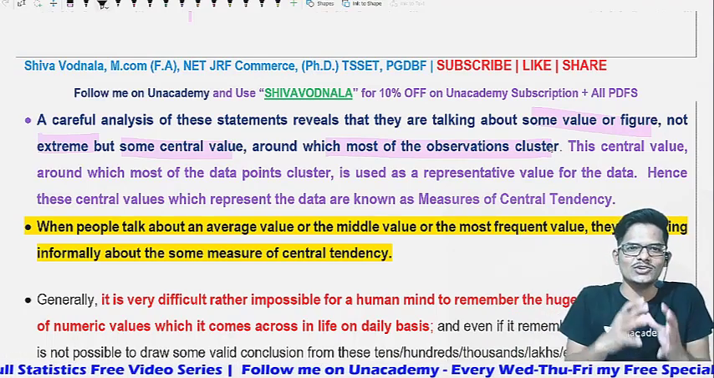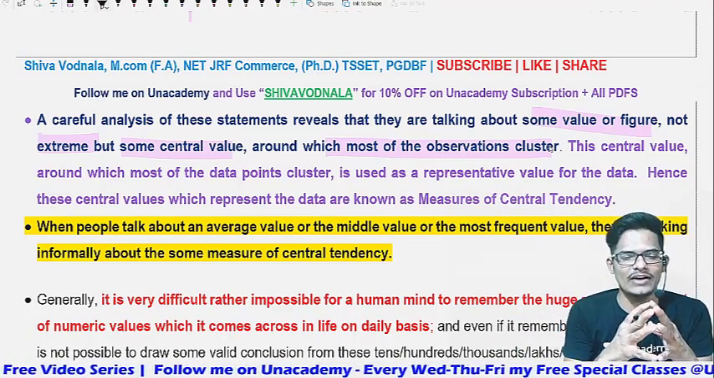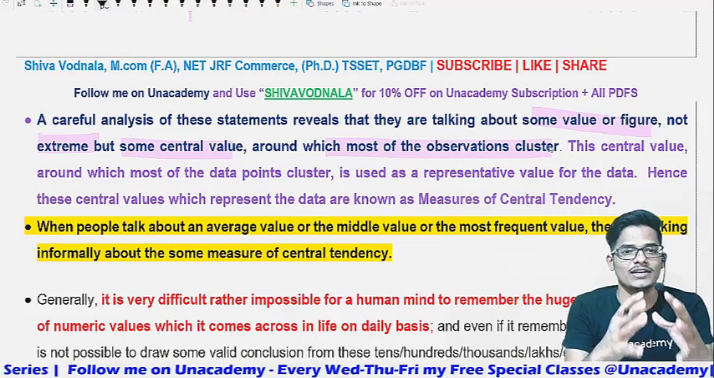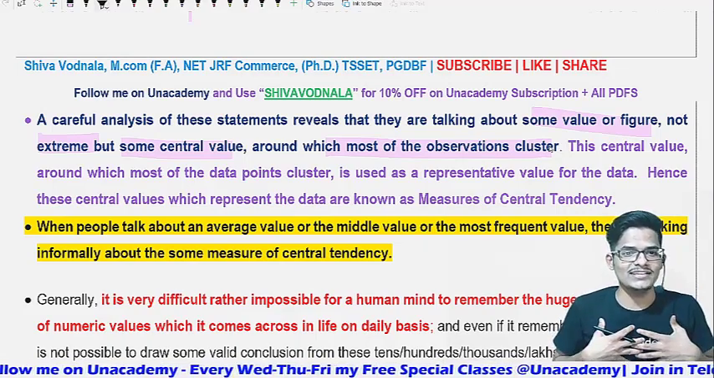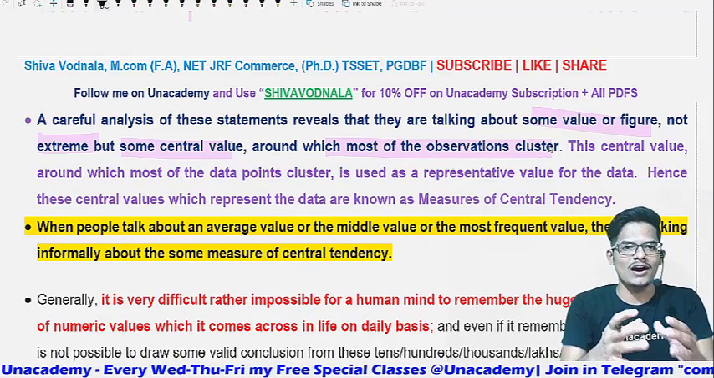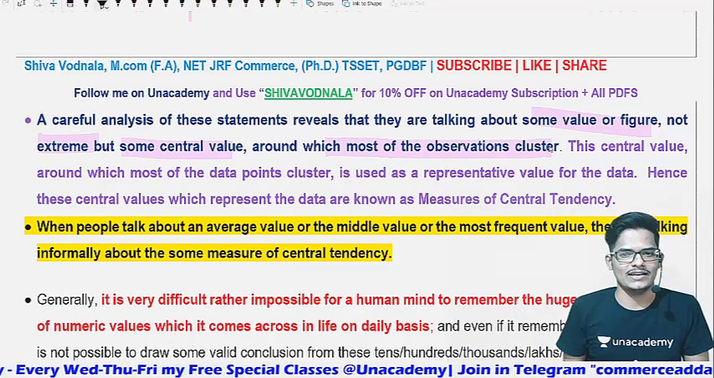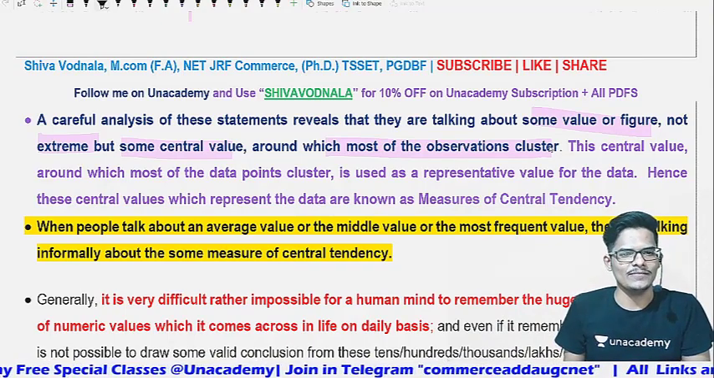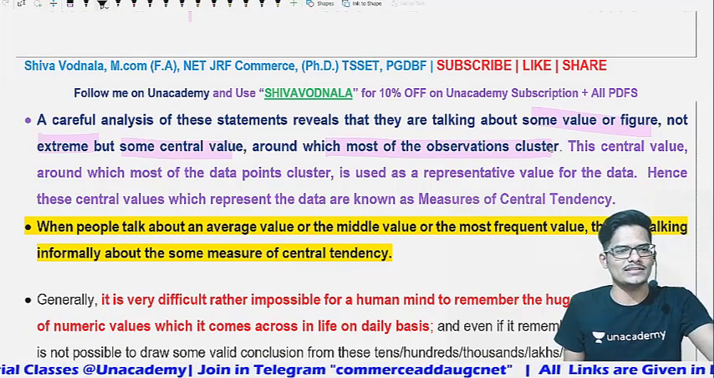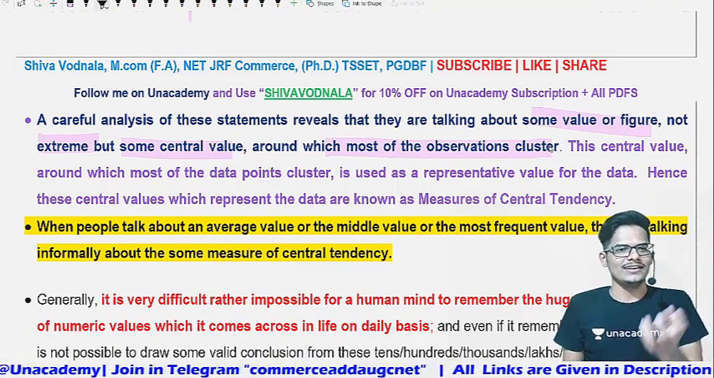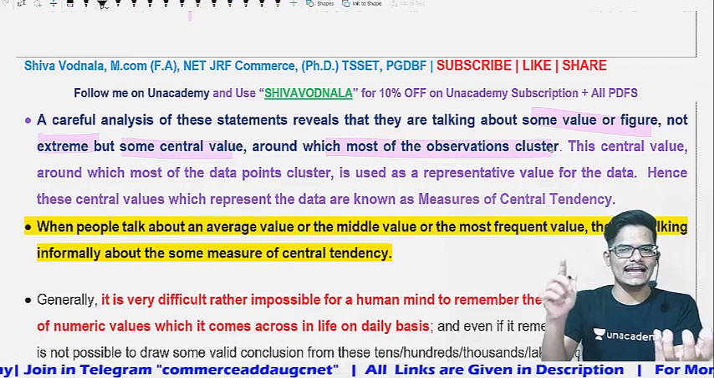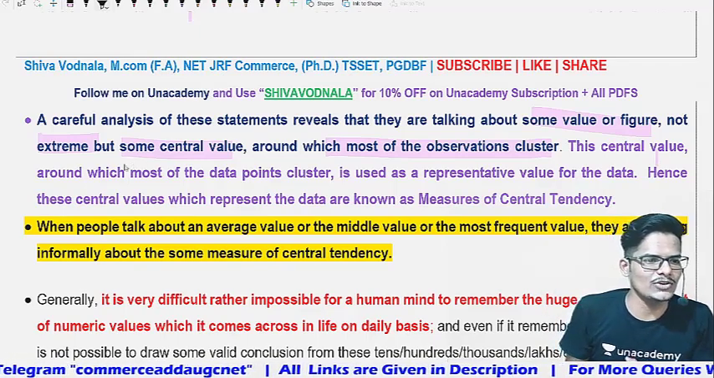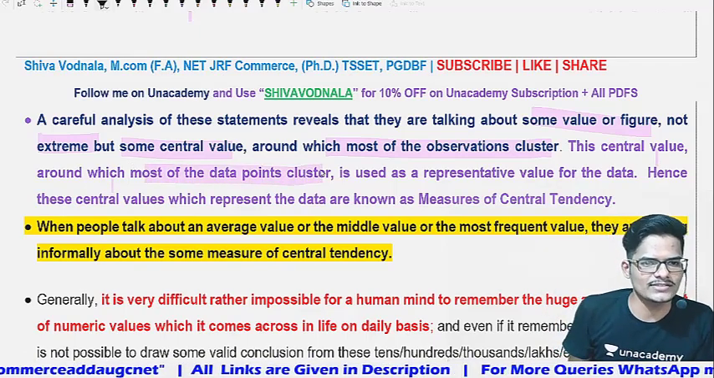I said 10,000 per month. The average payment or average wages of a worker is 10,000 per month. That means after considering all employees in the factory, I am indicating 10,000 per month. I am speaking about the whole population by taking this average. It is some central value, not an exact value, around which most of the data points are in a cluster.